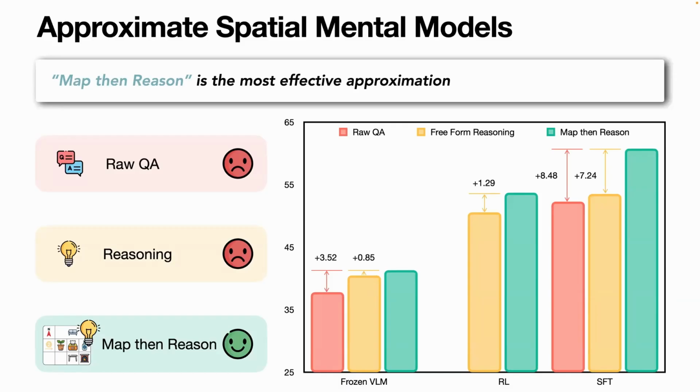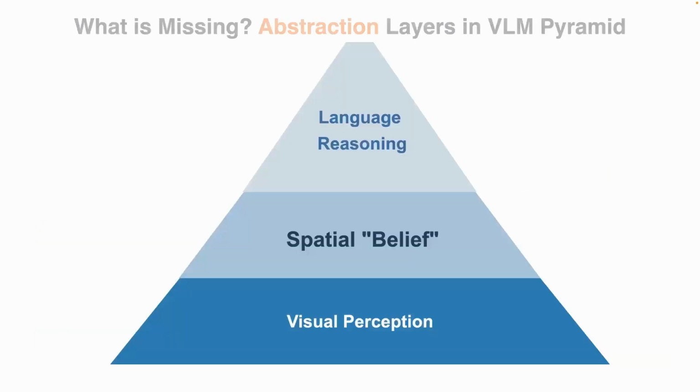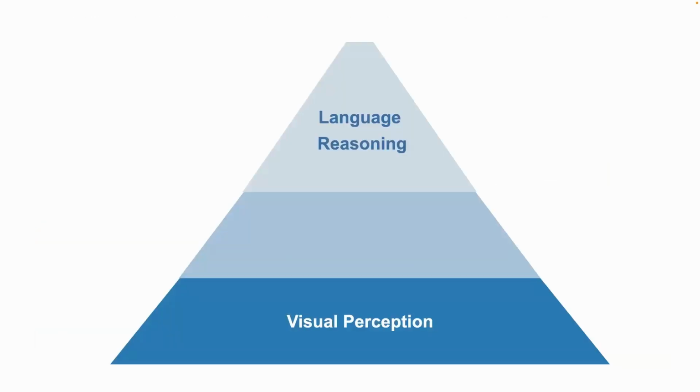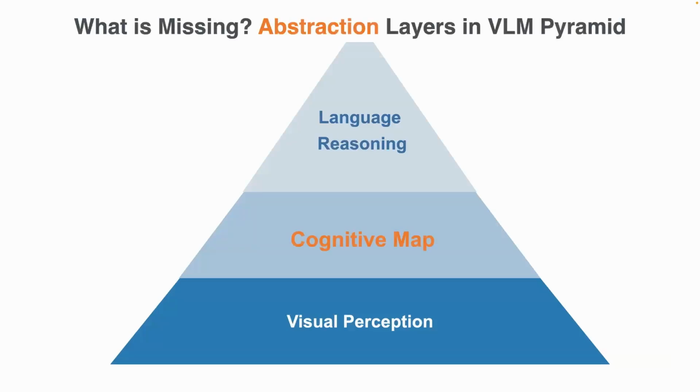And we can see this improves the model from around 30 to 40 accuracy to around 60 accuracy. So SFT is really helpful, but this kind of SFT really relies on a map structure. We want the model to think with scaffolding, like a mental model. This is how we build up this spatial belief, and here the cognitive map serves as the spatial belief.